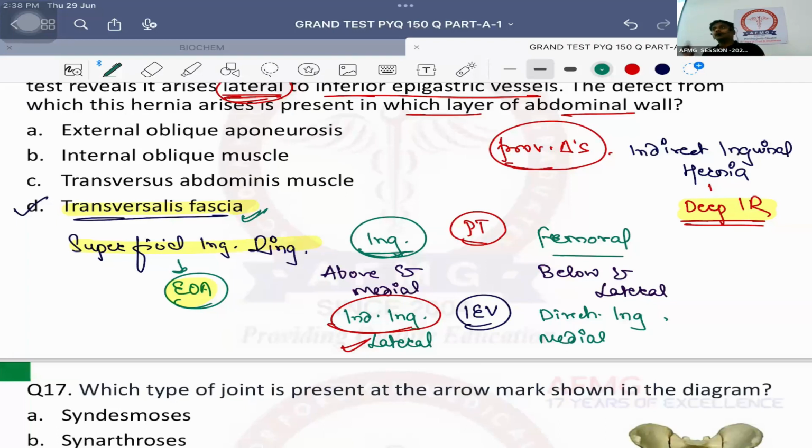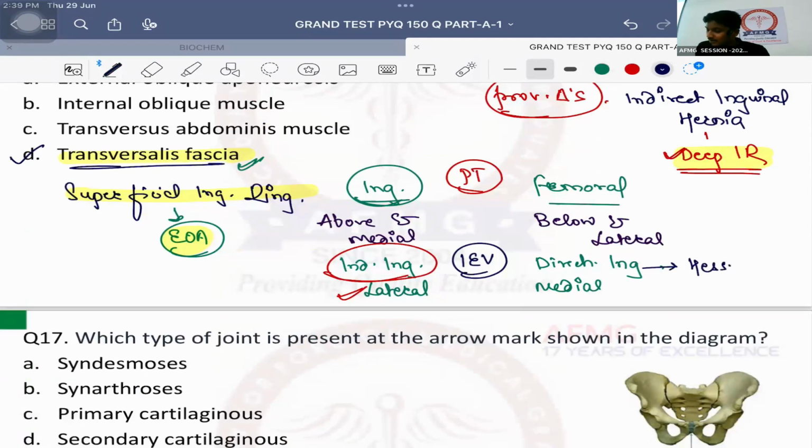No issues with this anybody? याद रखना. Indirect inguinal hernia arises from which ring? Deep inguinal ring. Whereas direct inguinal hernia arises from which structure? Shabash. It is the Hesselbach's triangle. So please remember, direct inguinal hernia does not arise from any inguinal ring. It comes directly out from the abdominal wall, from Hesselbach's triangle, which is a weak area in the abdominal wall. कोई दिक्कत नहीं है इसमें.